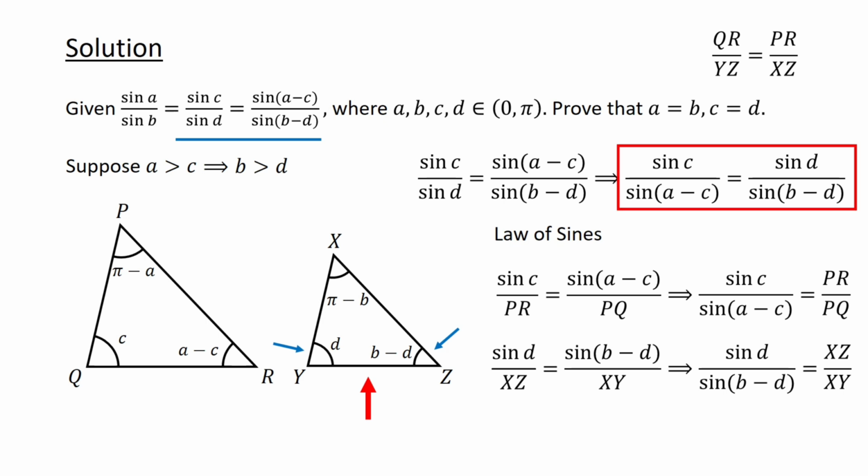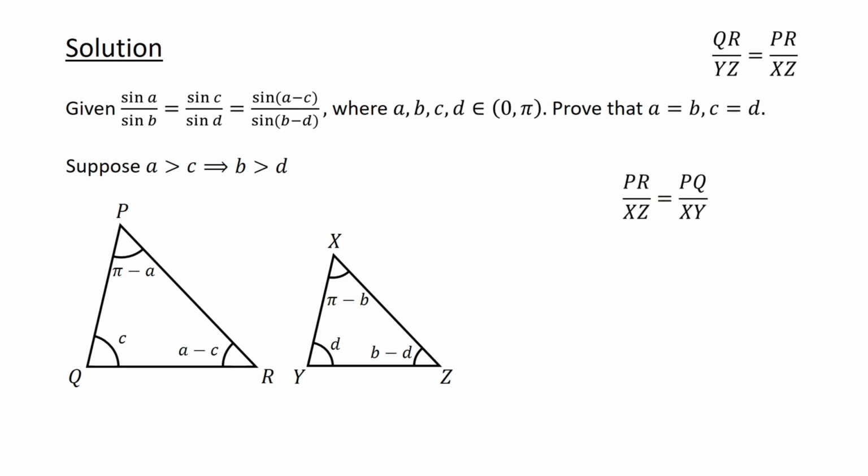From sin C over sin of A minus C equals sin D over sin of B minus D, we have PR over PQ equals XZ over XY, and thus PR over XZ equals PQ over XY. From our earlier result of QR over YZ equals PR over XZ, we thus have QR over YZ equals PR over XZ equals PQ over XY.